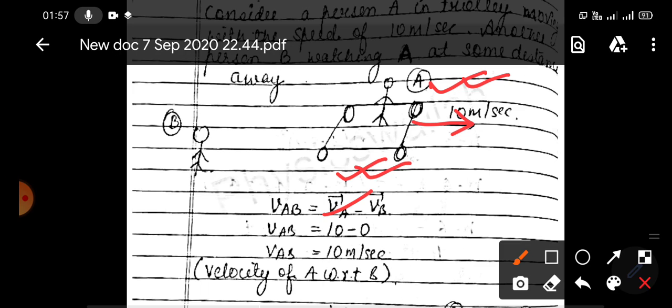So your velocity is 10 minus, what is your friend's velocity? He is standing on the ground, so he is not moving. So his velocity is 0 with respect to ground. So 10 minus 0, that means 10 meters per second. So your velocity with respect to your friend is 10 meters per second.